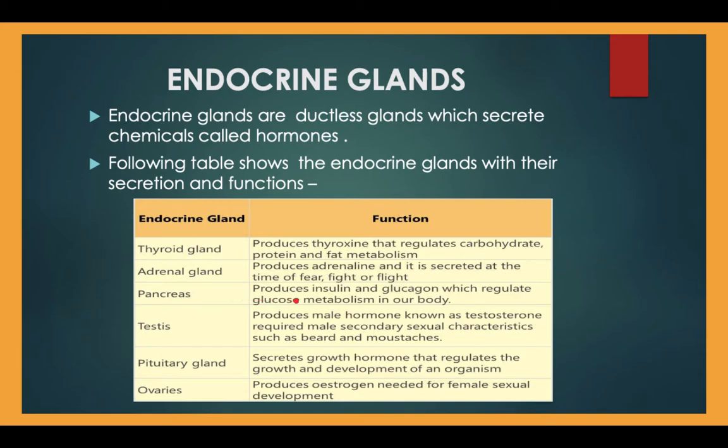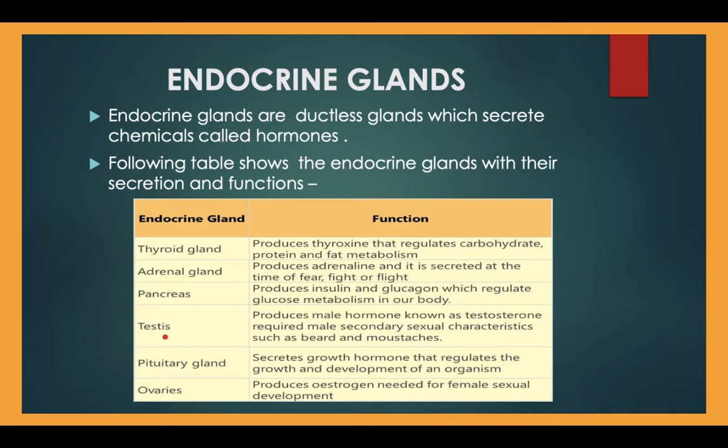Pancreas produces insulin and glucagon, which regulate glucose metabolism in our body, and this gland is dual in nature, because you have studied in life processes, in digestion, this gland acts as an exocrine gland also, and here it acts as an endocrine gland. That means the pancreas is an exocrine as well as endocrine gland and is known as a compound gland.